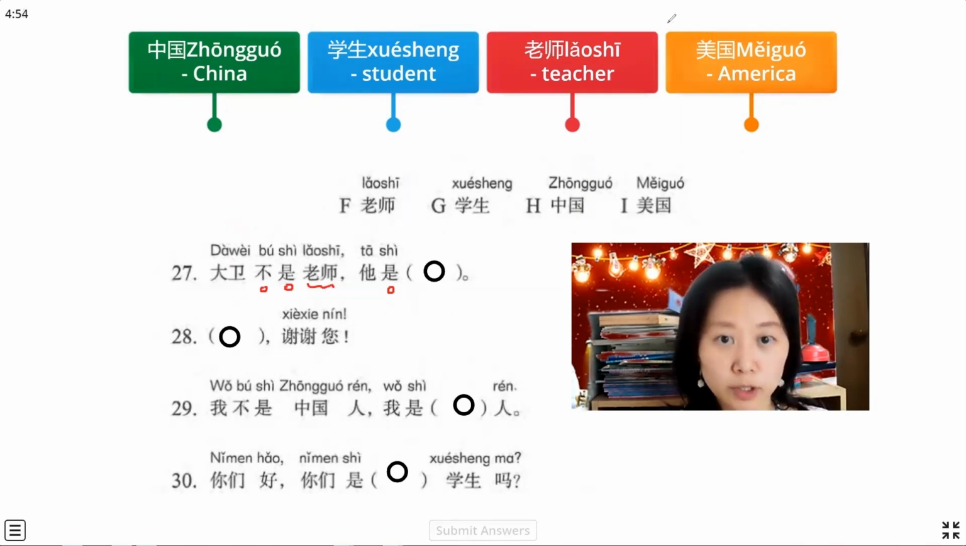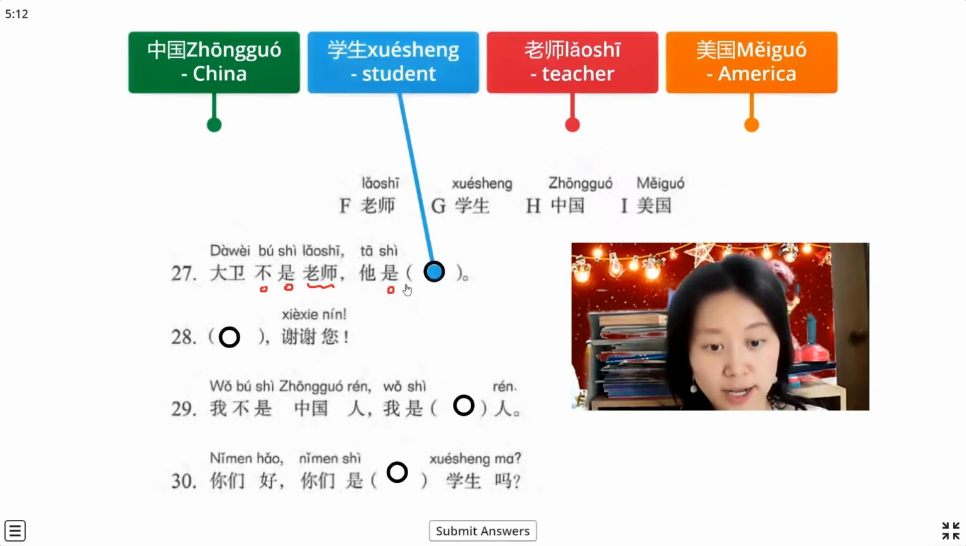Okay, this time we check the answer. Because we have 老师 and 学生, just talking about the job, right? And this time 不是老师, so we say 他是学生.